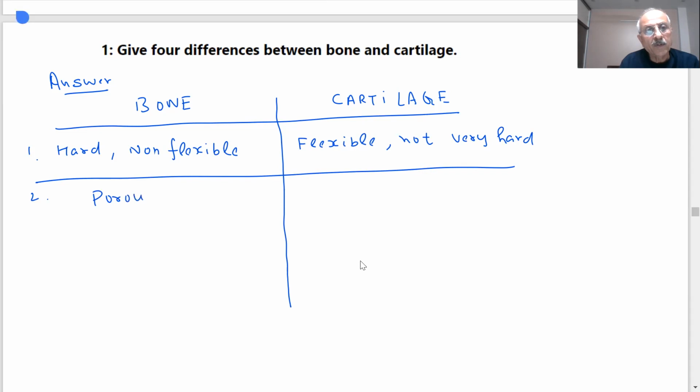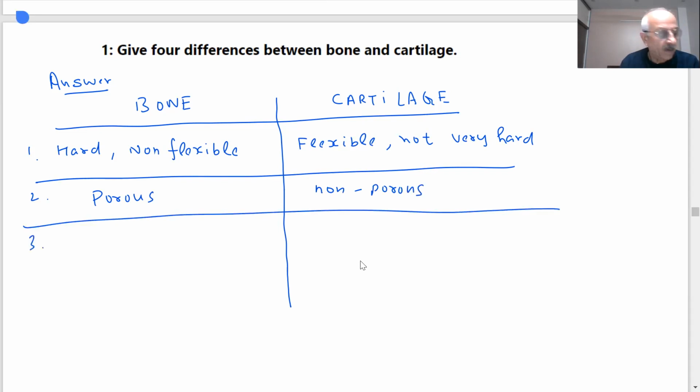Bone is porous, cartilage is non-porous. In bone, blood vessels are present; in cartilage, blood vessels are absent.